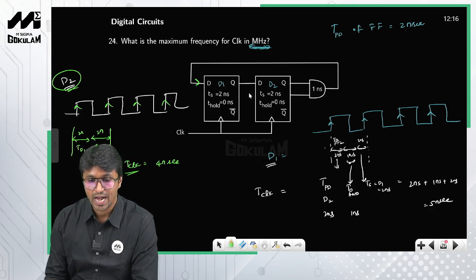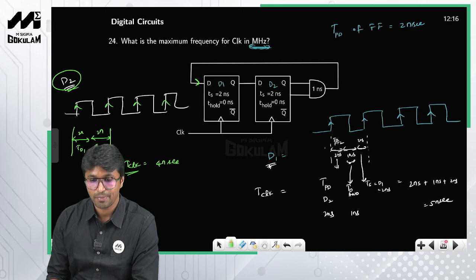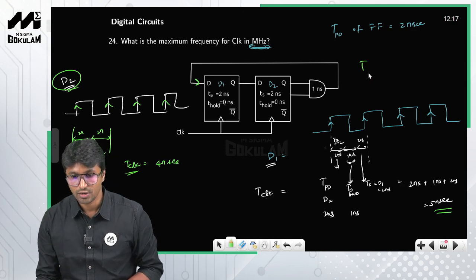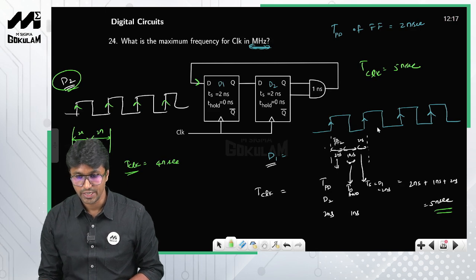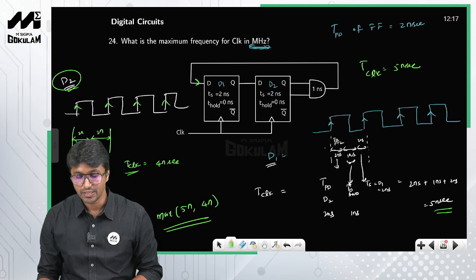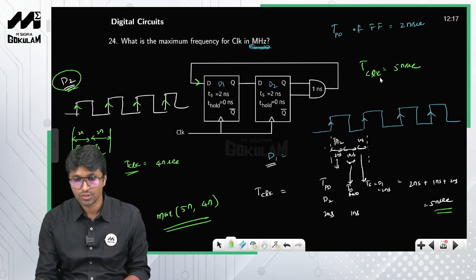So which critical path decides the clock duration? Listen, you have to take the maximum of these values. This one is 5 nanoseconds, so the clock duration should be equal to 5 nanoseconds, which is the maximum of 5 nanoseconds and 4 nanoseconds. So this critical path decides the clock frequency.